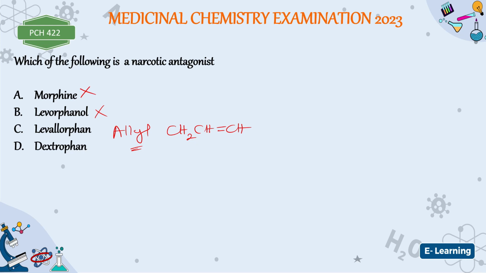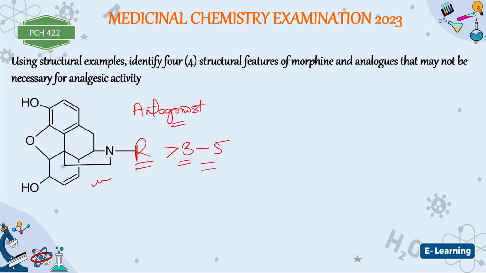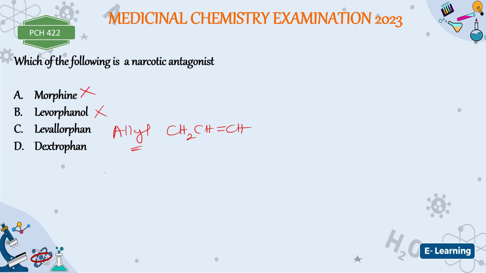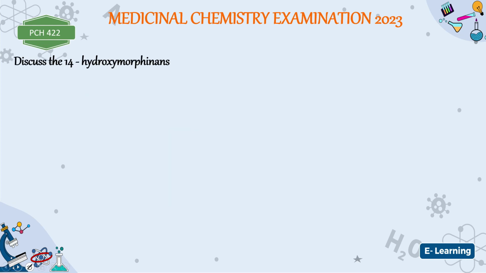I told you that when the chain length at this position is within 3 and 5, then it is an antagonist. If it is less than 3, it is an agonist. All right. So this nalorphine is a narcotic antagonist. All right. Naltrexone, naloxone, all those ones, they are all what? Antagonists. Now, let's discuss the 14-hydroxymorphinans. Those were the ones we just discussed.